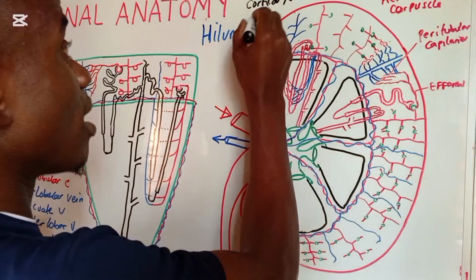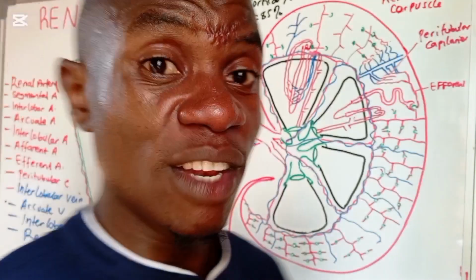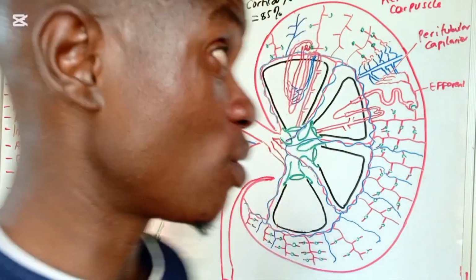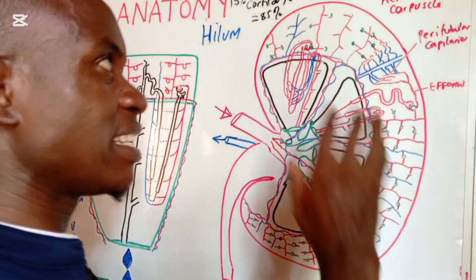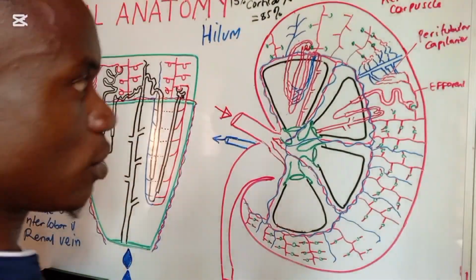Actually, around 85% of the nephrons are cortical nephrons. So the bigger percentage of the nephrons are the cortical nephrons.